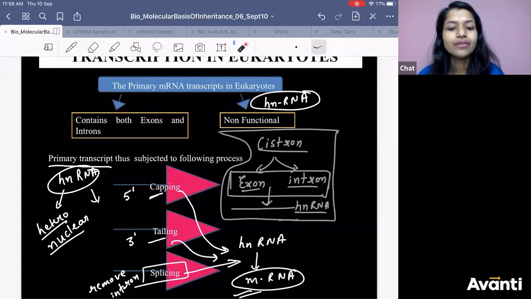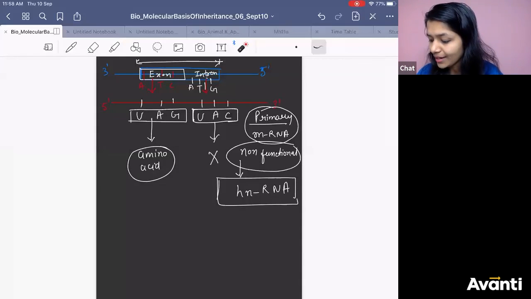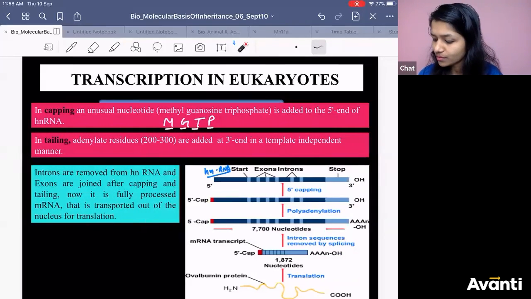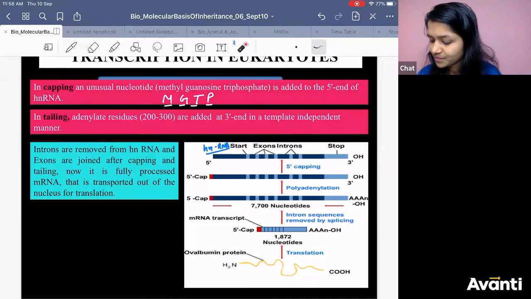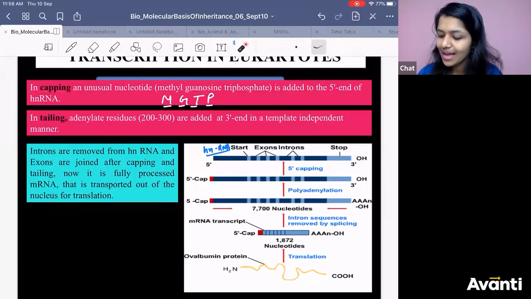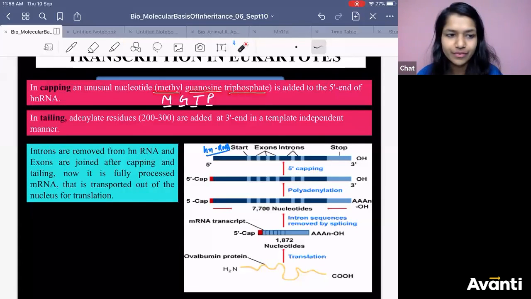Got it? So now we will learn what we do in capping. You know that capping is done at 5 prime, tailing is done at 3 prime, and splicing is to remove the intron. Now what do we do in capping, in tailing, and in splicing? In capping, we add methyl guanosine triphosphate. Yes, we add methyl guanosine triphosphate in case of capping.